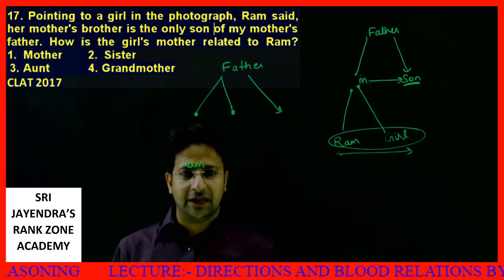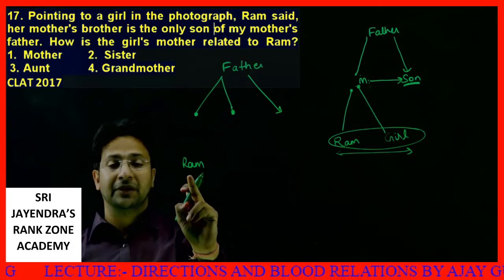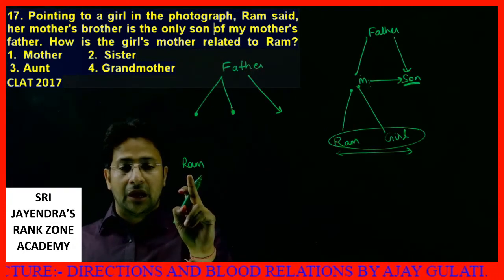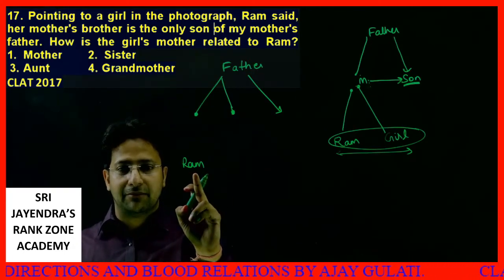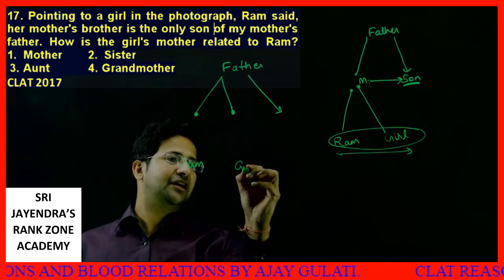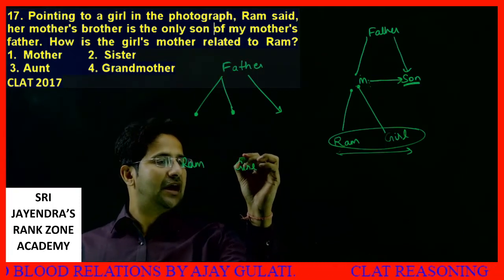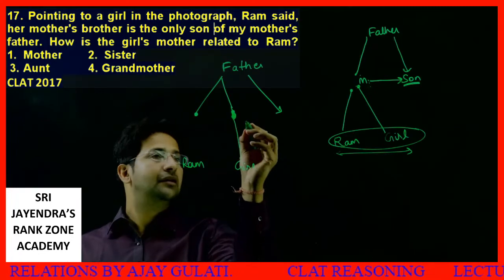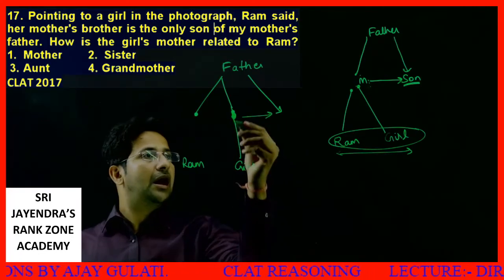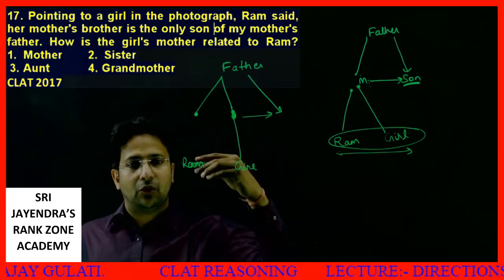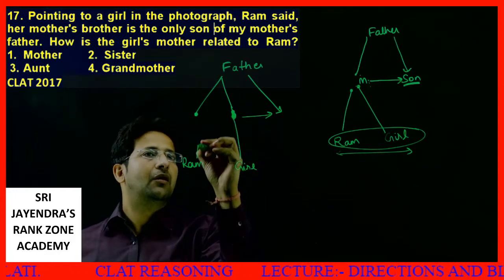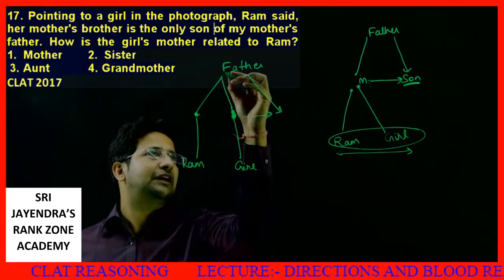What does Ram say? Ram said, pointing to a girl, her mother's brother. Let's say this is the girl. This is her mother, and this is her brother. Her mother's brother is the only son of my mother's father.